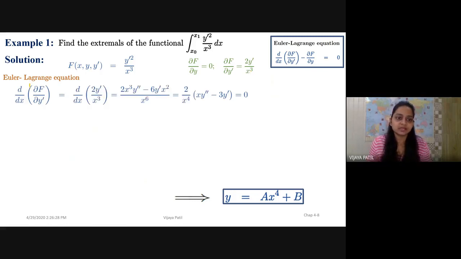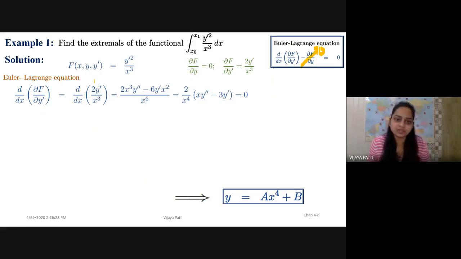So if you observe by the Euler-Lagrange equation, if this part is 0, so obviously this one will move to 0. It's not there here. Dou f upon dou y is not there here, and therefore I will have only this much. So d upon dx of dou f upon dou y dash is this. It's a simple calculation now.